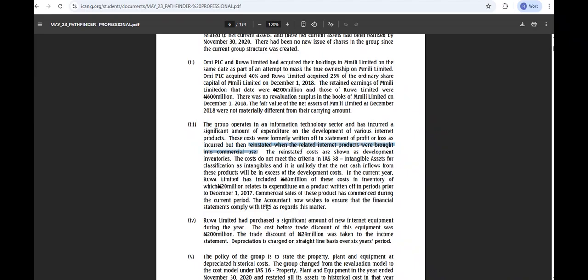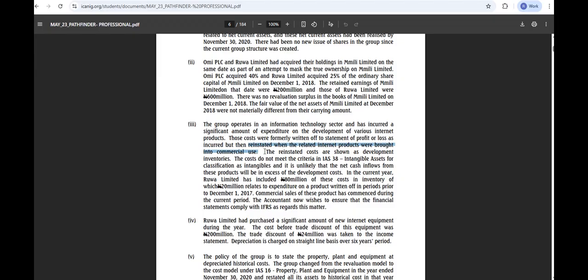Of course, when you have research and development cost, you have to expense it until there's certainty that it will come to commercial use. Now, immediately they had a green light that it will come to commercial use, they capitalized it. They put it in the financial position.